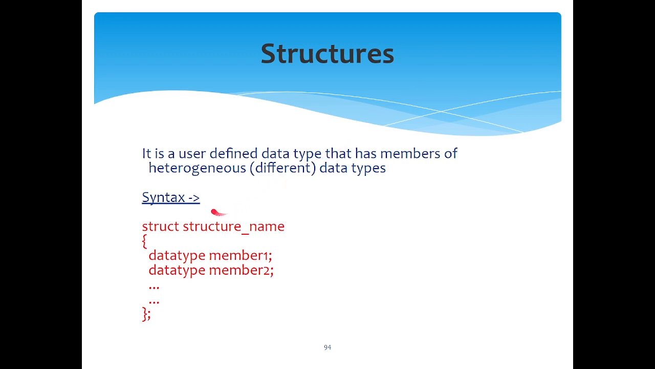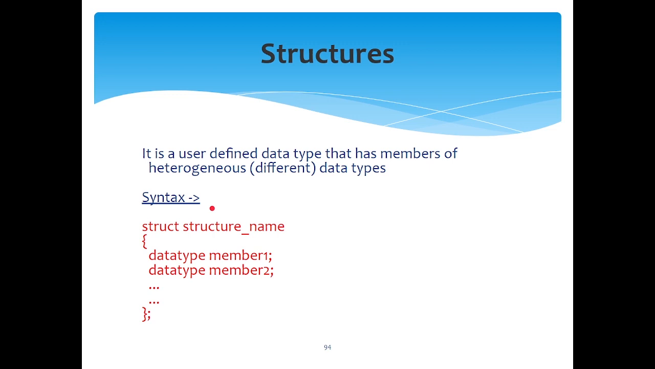You can check the general syntax of a structure. struct is a keyword with which you define your structure: struct, the structure name, and open the curly brackets. Inside the curly brackets, you will have different data types, for example int, char, float, etc., members of different data types. And remember, you need to end it with a semicolon because a structure is also a data type.